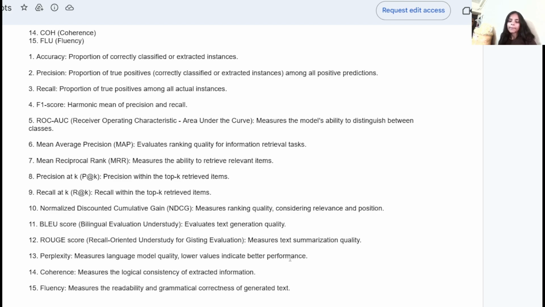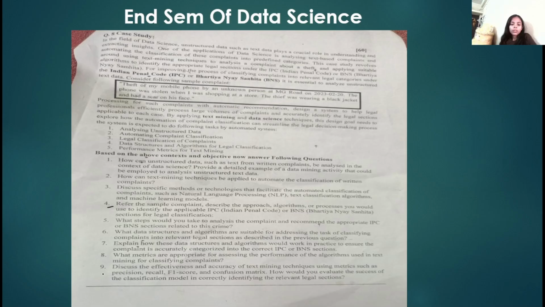A lower value indicates better performance and a higher value indicates lower performance. Now 14th is coherence, which measures the logical consistency of extracted information. And the 15th is fluency, which measures the readability and grammatical correctness of generated text. So these are the following metrics which are appropriate in text mining for classifying complaints. Now we will see our next question, which is question number 9. That is our last question.